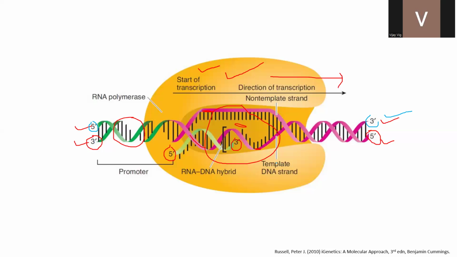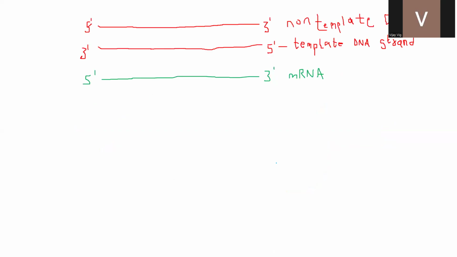And in the next slide, there's a lucid drawing of the same thing, that mRNA is being synthesized in the 5' to 3' direction and has the polarity 5' to 3'. And the DNA strand, which is used to synthesize this mRNA, has the polarity 3' to 5' and is the template DNA strand. And the other DNA strand has the polarity 5' to 3'. It's complementary to the template DNA strand, has the same polarity as the mRNA, and it's called the non-template strand.